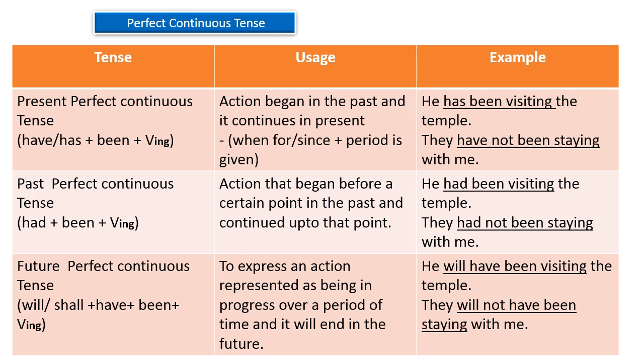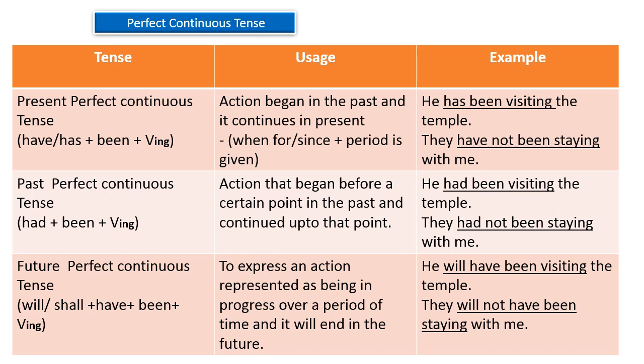It means the subject he had started this process in the past and it continued in the past. He had the habit of visiting the temple in the past. So to show an action in the past in continuous formation, we use past perfect continuous tense.